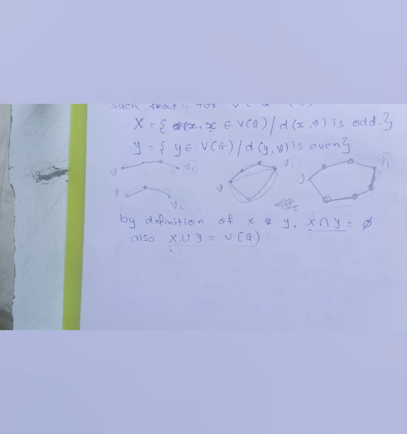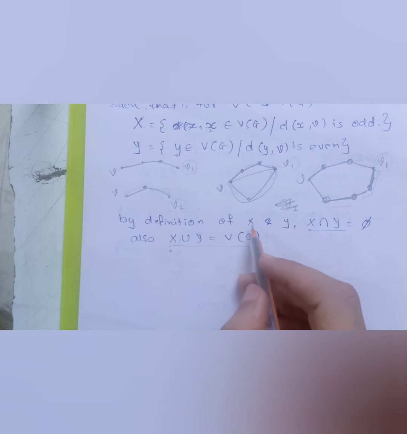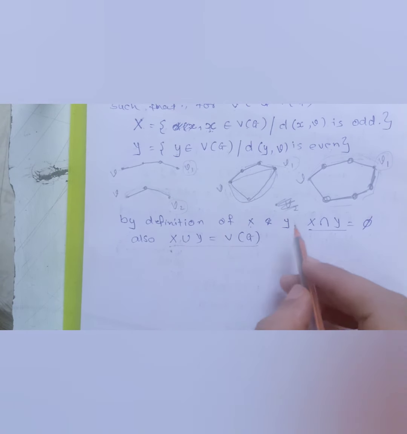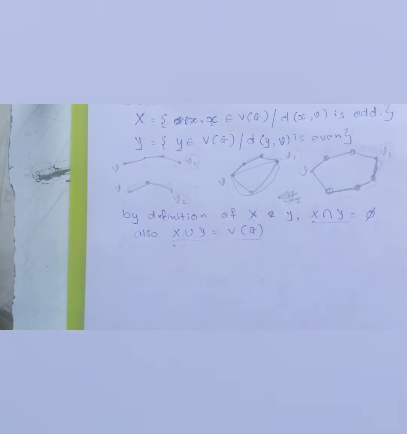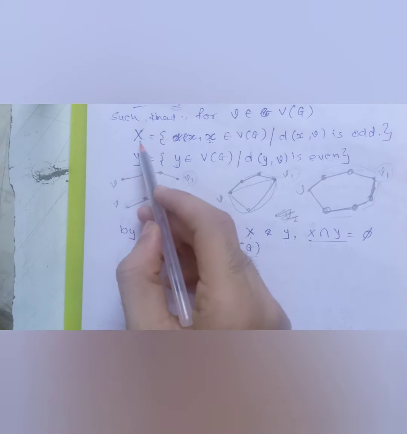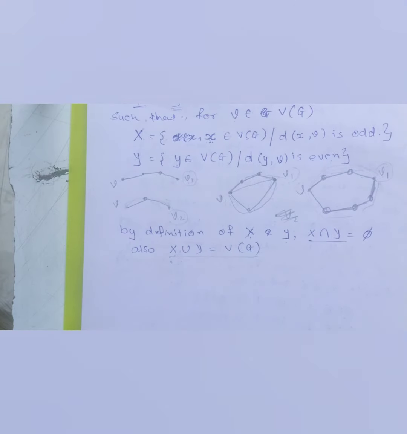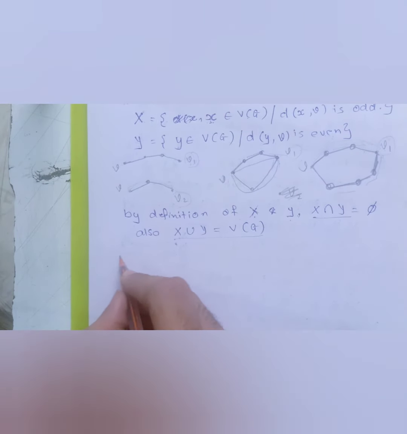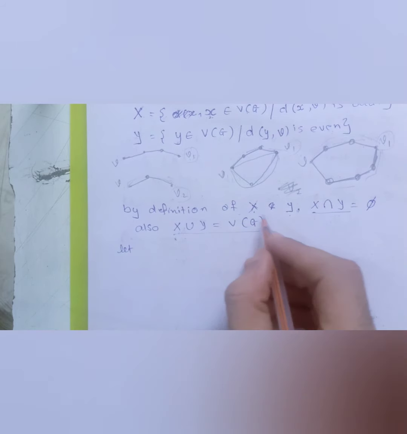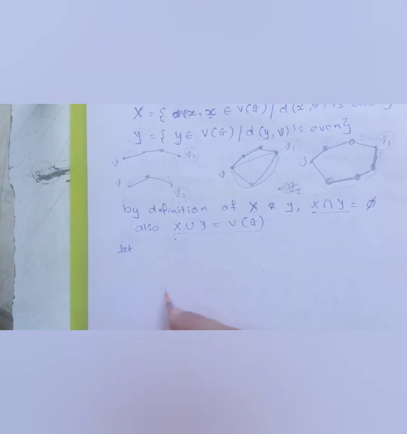Now what I need to prove is, if I pick any two vertices from this set, or any two vertices from this set, there will be no edge between the two vertices which I am picking up. That's all we need to prove. Then we are done with our proof. We can simply say that the partition which we have made satisfies all the conditions of a bipartite graph. Hence my graph is a bipartite graph. Fine. So we can consider any one set for the time being. Let me take two vertices from this set X itself.